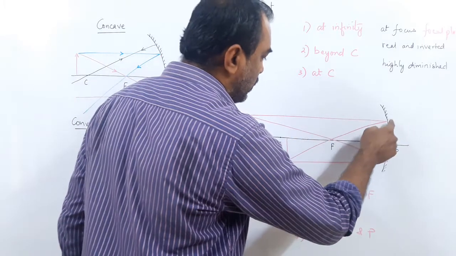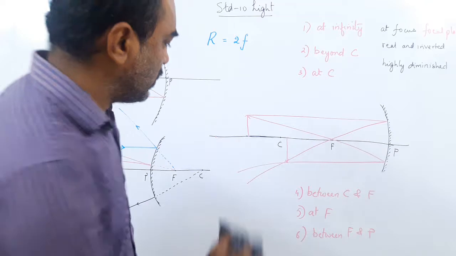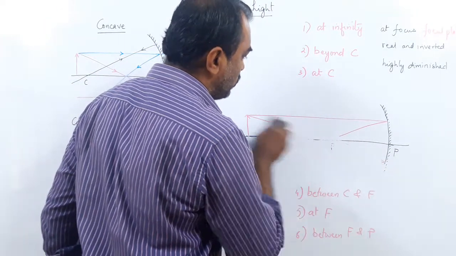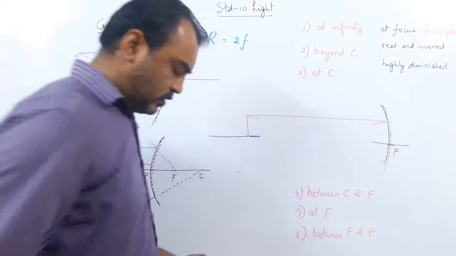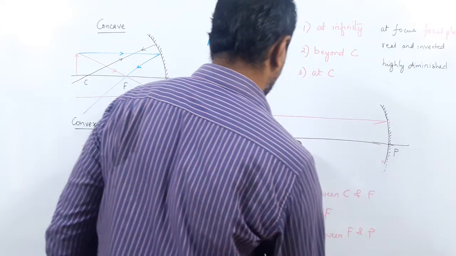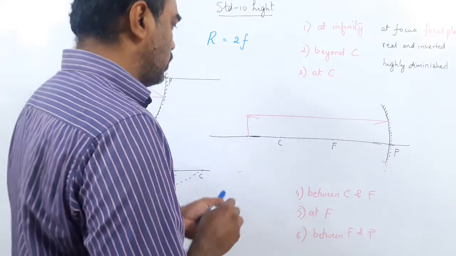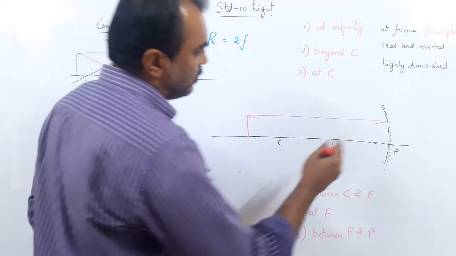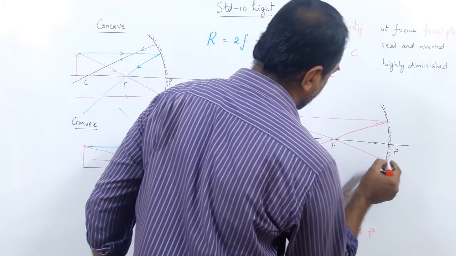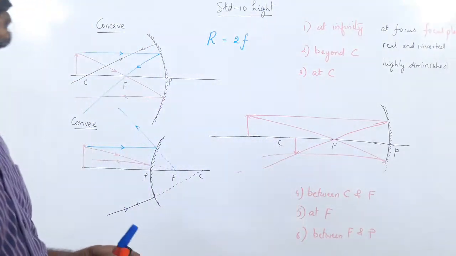Draw a line parallel, it passes through the focus. Okay, I'll try to draw it a little better. But what are the rules we follow? The same rules, no change. A ray which is parallel will pass through the focus, and one passing through the focus becomes parallel, and you will get an image something like this.